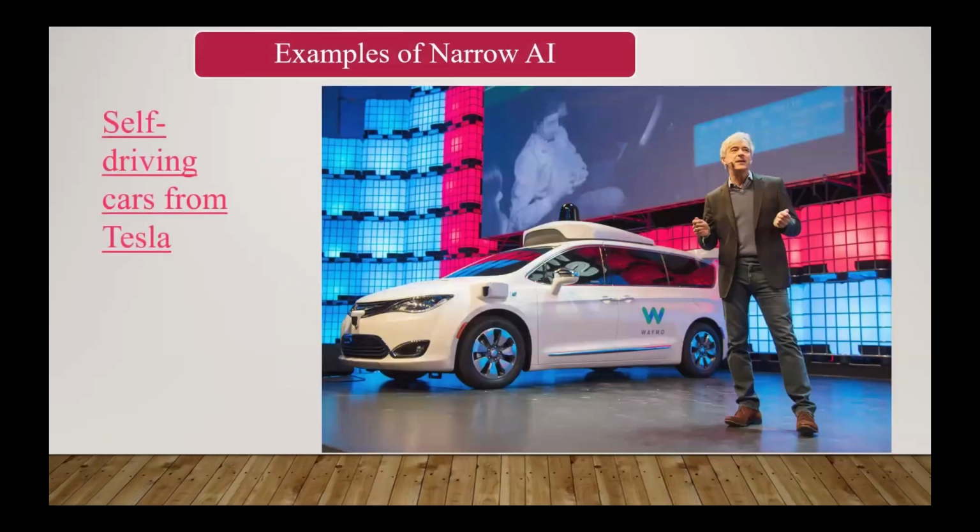Next example is the self-driving car. This is an example of a car from Tesla. A self-driving car, also known as a driverless or robotic car, is a car that is capable of operating with reduced or very little human input.